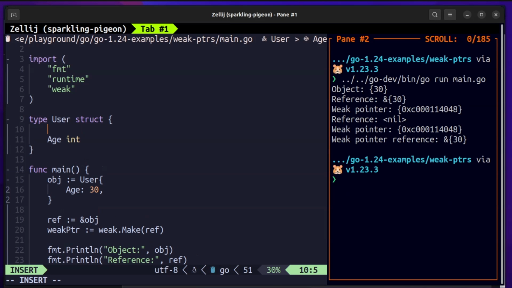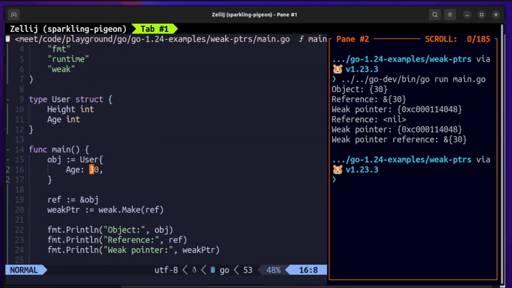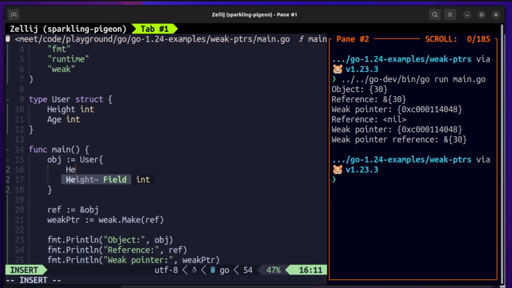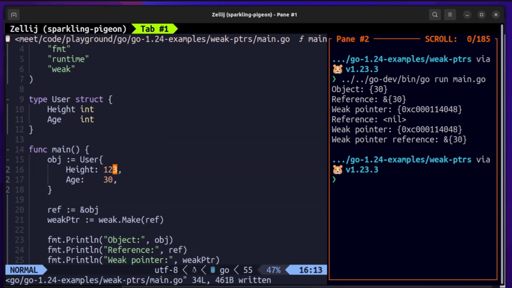As soon as I try to add one more integer, as soon as I add height here, you can see that it got garbage collected, because now the object size becomes more than 16 bytes.